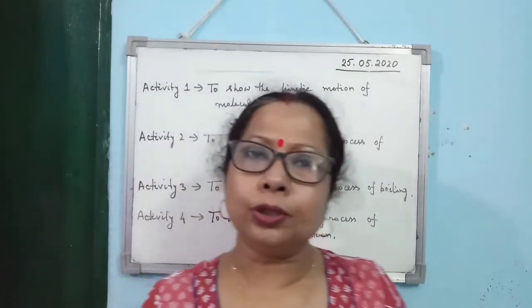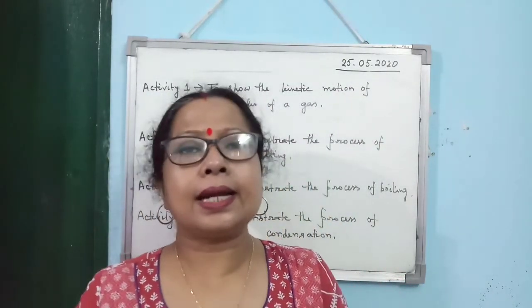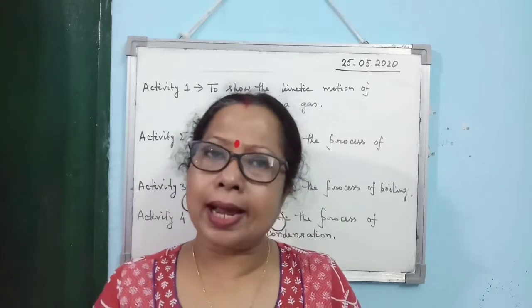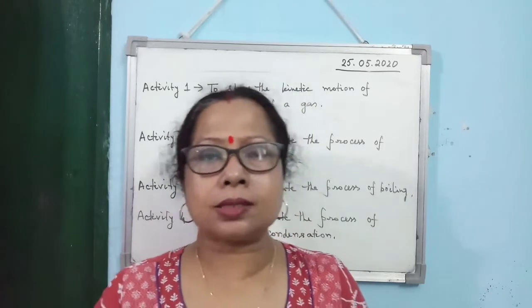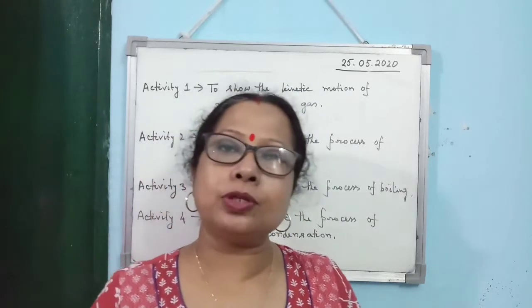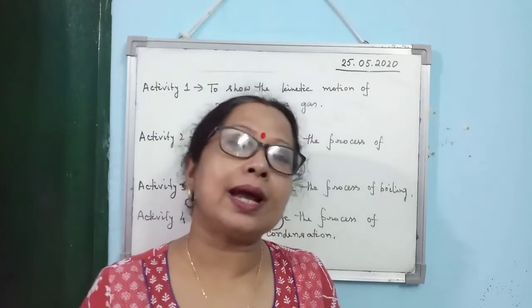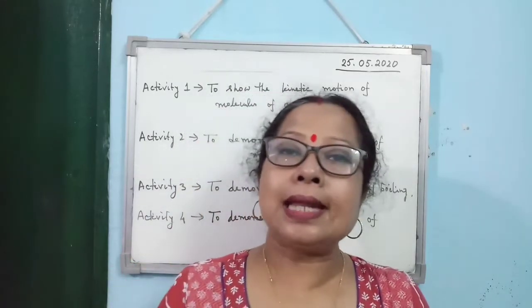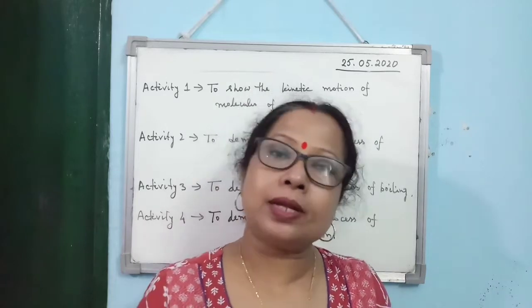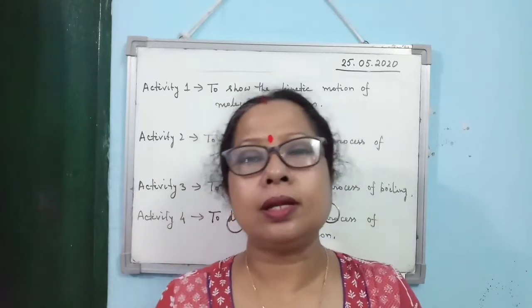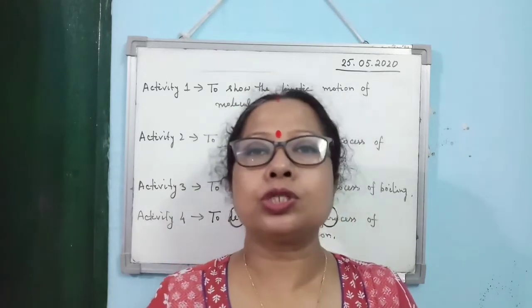Then next activity, to demonstrate the process of boiling. So what you will do? You take a certain amount of water, alright, and you keep that water on a Bunsen burner, as we do all the activities, experiments in the lab. So Bunsen burner is set, but you can do it now. You are at home, you can do it by using any source of heat.